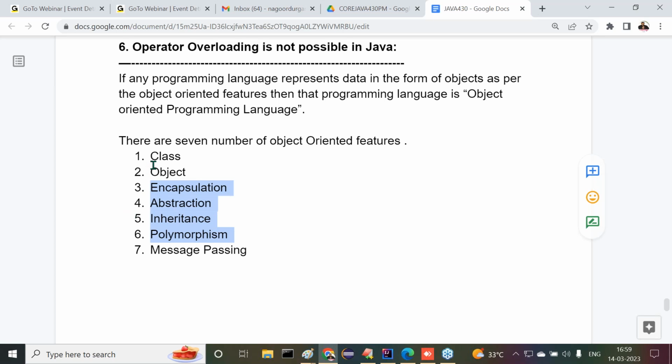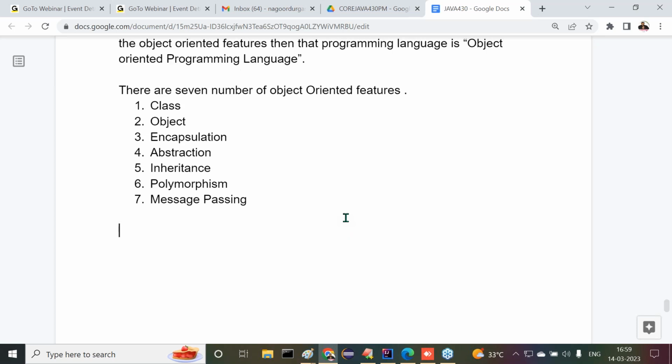Even some people are not including class and object also. But strictly speaking, all these seven are object-oriented features. Okay, leave them. Whether they are representing or not, that doesn't matter. As per our responsibility, we have to understand the content here. Good. Now all of you understand it.